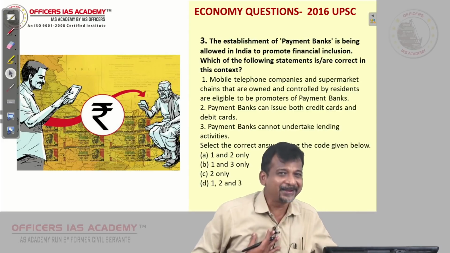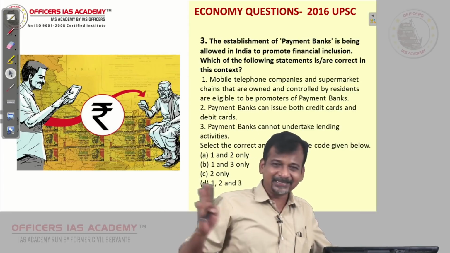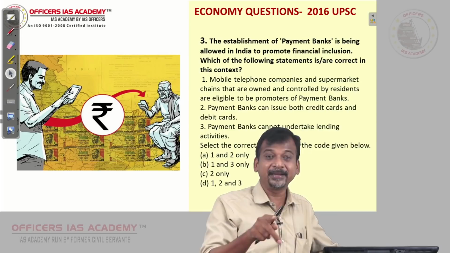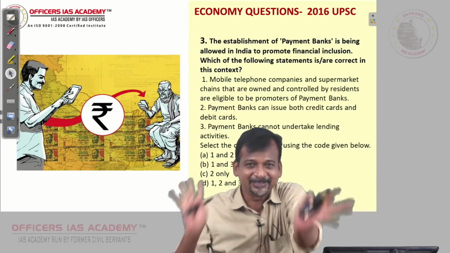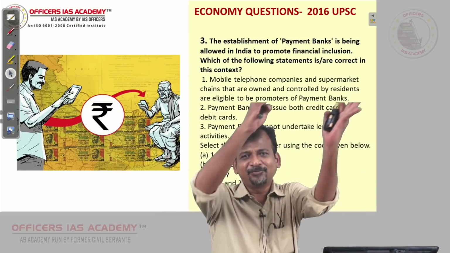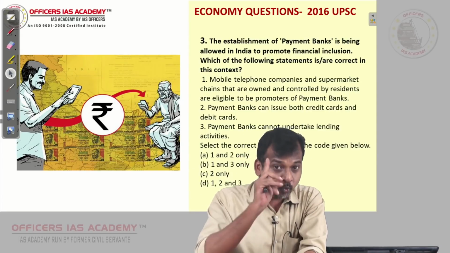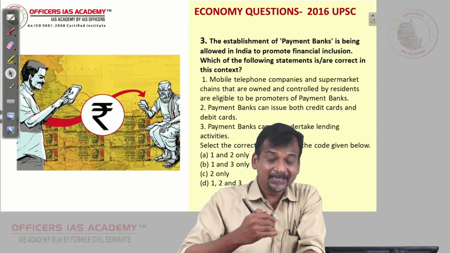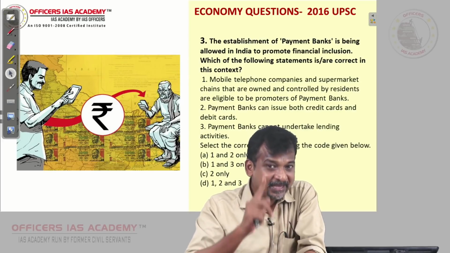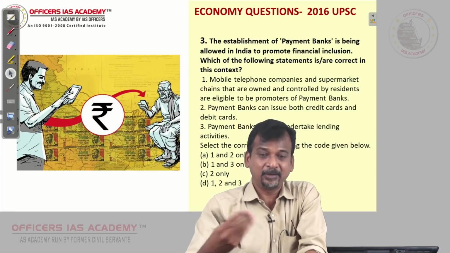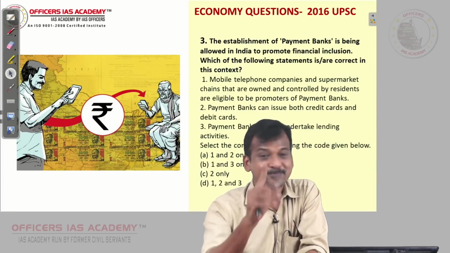So what do you have to know about payment banks? See, RBI first formed the scheduled commercial banks. They gave licenses. Later, they brought in two things: one is called payment bank, another is small finance bank. Now, small finance bank is like a scheduled commercial bank only, a smaller finance bank. On the other hand, payment banks cannot give loans, always remember. You can use debit cards, you have to deposit and that money only you can withdraw. You cannot get a loan from payment banks.